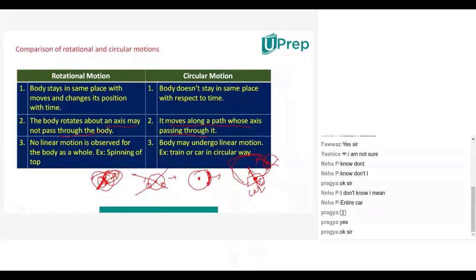But in this case, the blade is moving, but the axis of the blade is not through the body. It is through the disc which is touching it. Have you got my point? The blade does not have a fixed point. The axis is not there for the blade. The blade has only a connection with the central disc, but that central disc has the axis, which goes through that particular disc. So you have to differentiate them. Only the fan blade you have to observe here, and here, as a total, the car you have to observe.